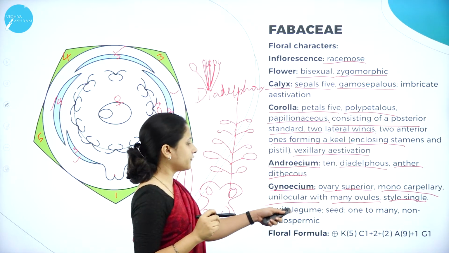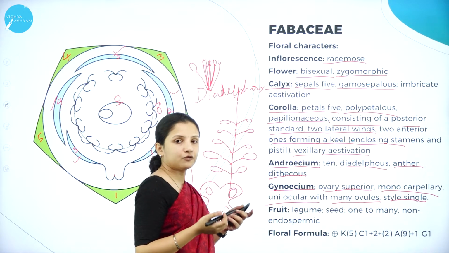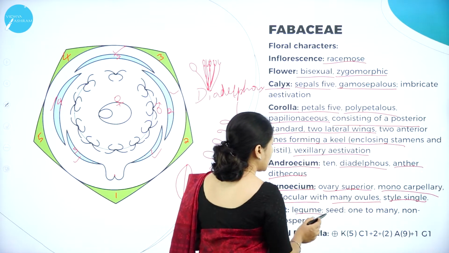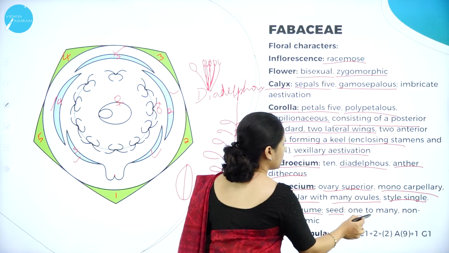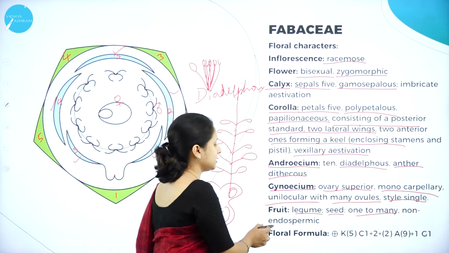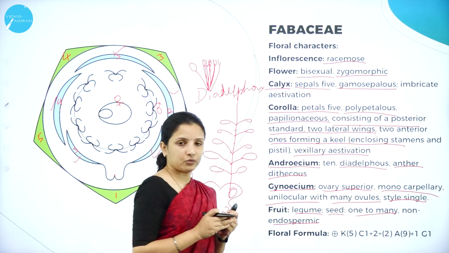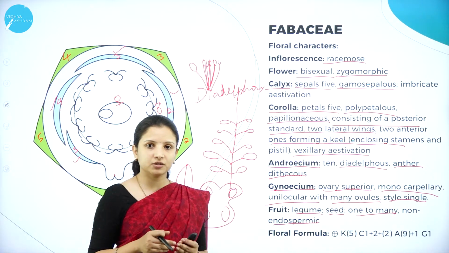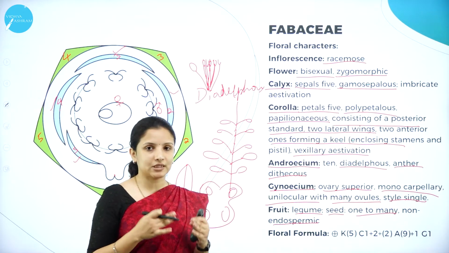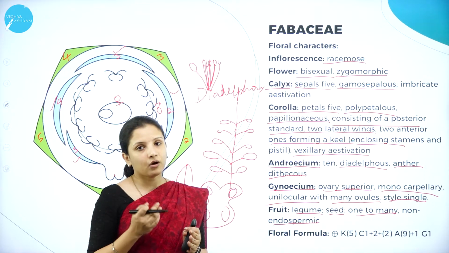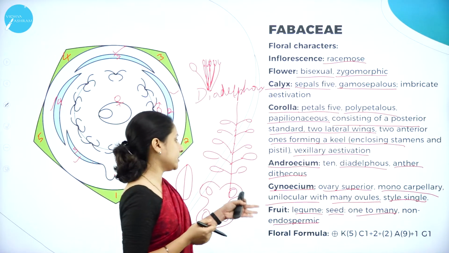Next, moving on to the fruit. The fruit is called a legume, and 1 to many seeds will be produced, and the seeds are non-endospermic. So when you break open a seed and see if the endosperm or albumin is present, it is endospermic. If albumin or endosperm is absent, it is non-endospermic.